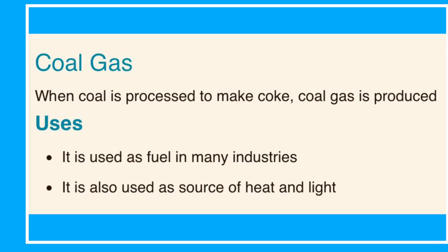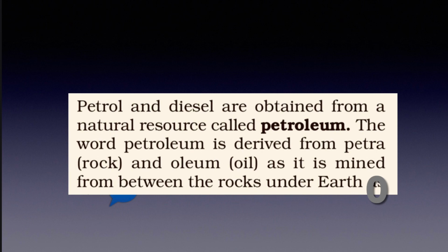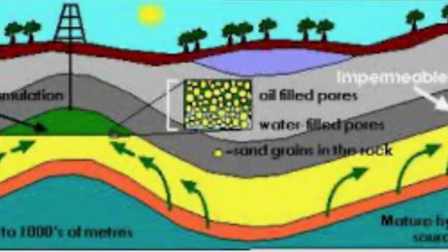So when coal is processed to make coke, coal gas is produced and it is used as fuel in many industries and also used as a source of heat and light. Now coming towards petroleum. Petrol and diesel are obtained from a natural resource called petroleum. The word petroleum is derived from petra meaning rock and oleum meaning oil, as it is mined from between the rocks under the earth. And from this image you can see how petroleum is formed.